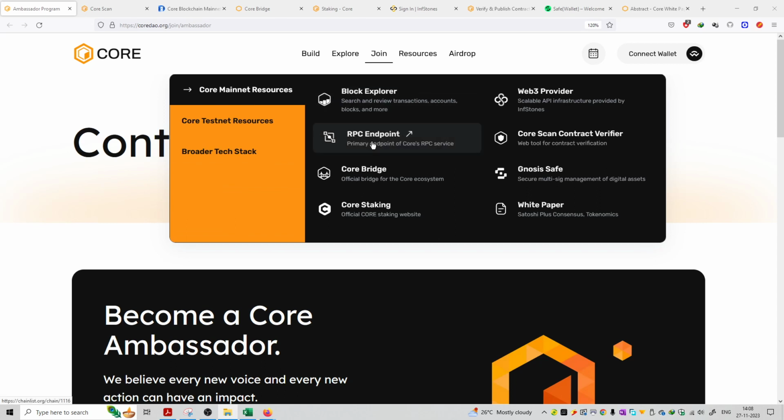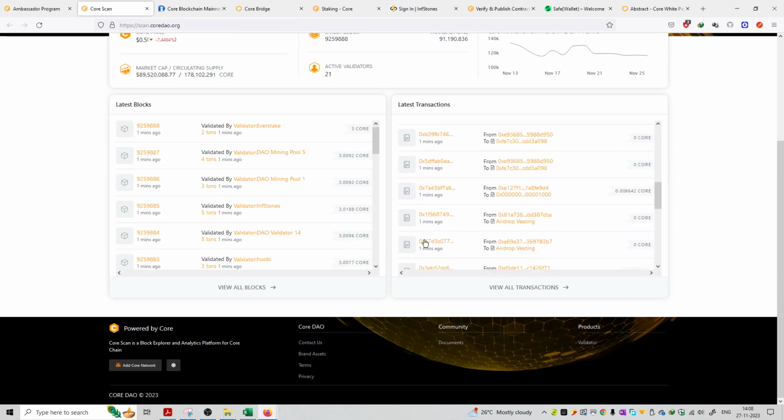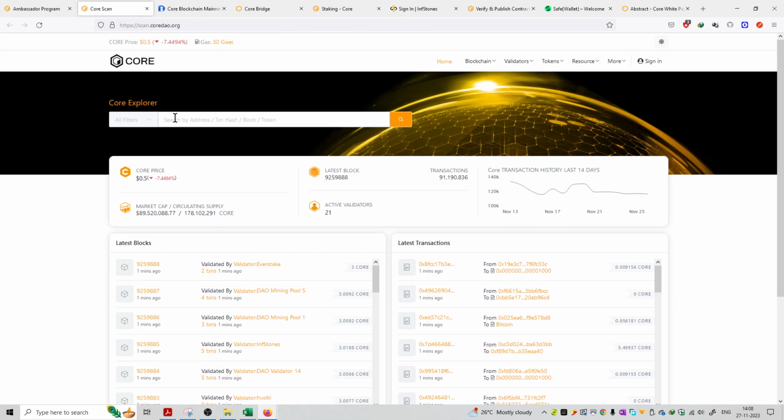We have block explorer, हमारे पास है RPC endpoint, core bridge, core staking, Web3 provider, core scan contract verifier, Gnosis safe and white paper of this project. हम सबके links click कर सकते हैं and then you can see the details of each and every link over here. जैसे कि for example we have the core explorer.